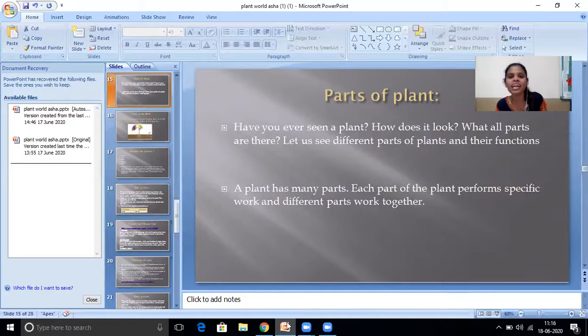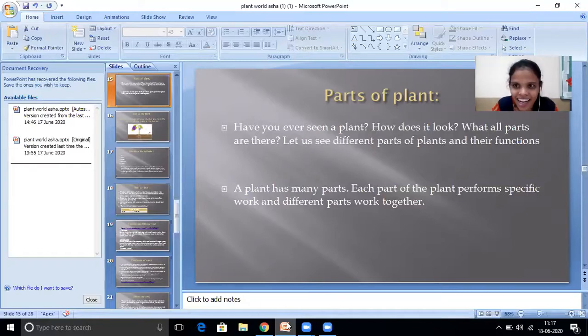What all parts are there? If you have any idea of any part of the plants? Yes, roots are there. Yeah, that is a part. Okay, and one more. Any idea? Flower. Yes, very good.